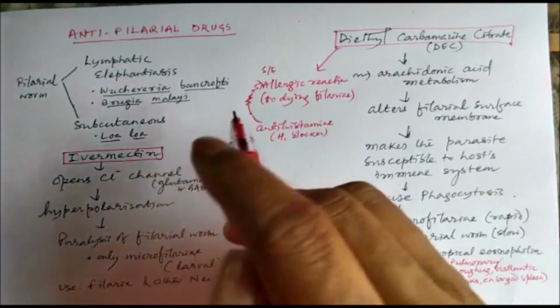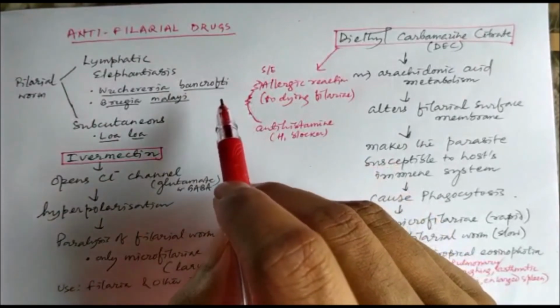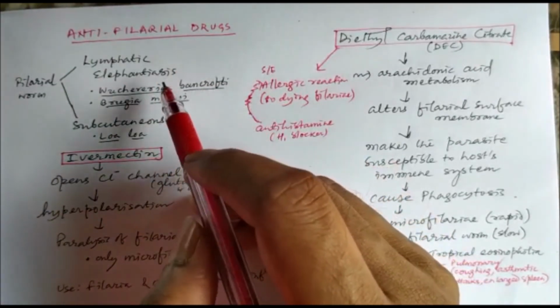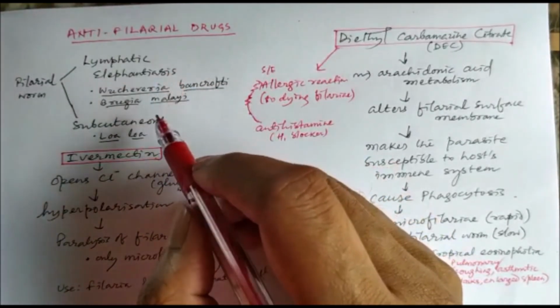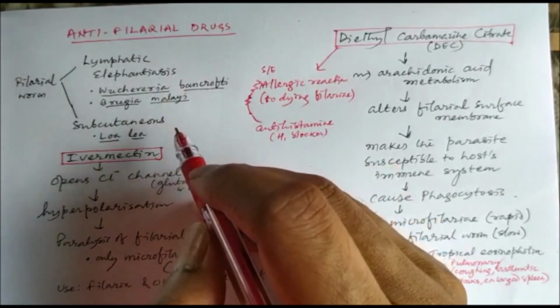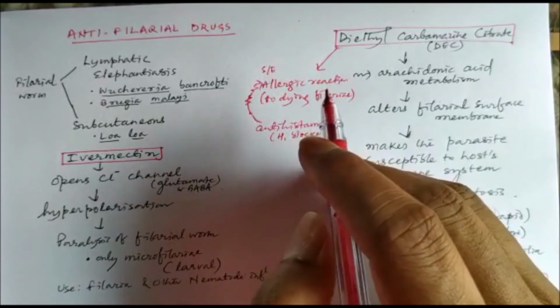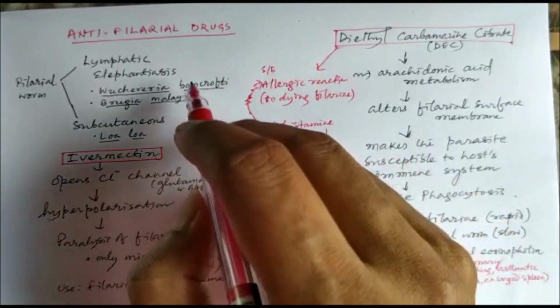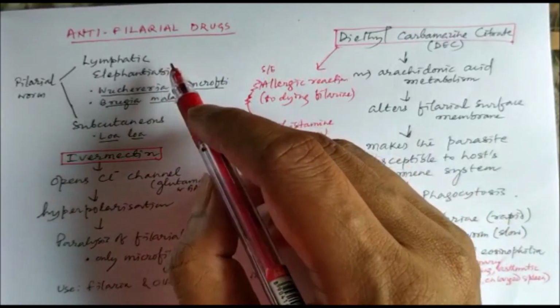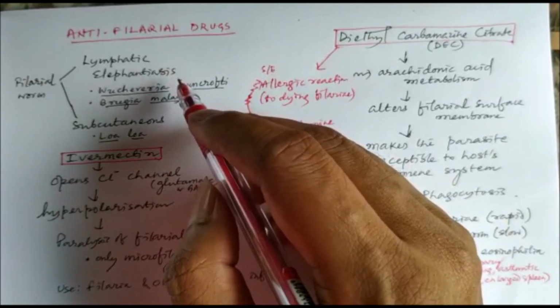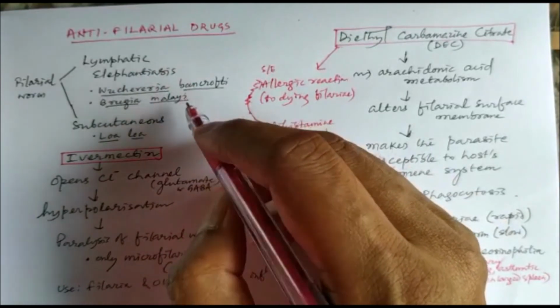Finally, we have the anti-filarial drugs, and filarial worms can cause their invasion in the lymphatic system or subcutaneously, and if they affect the lymphatic organs, it leads to elephantiasis.